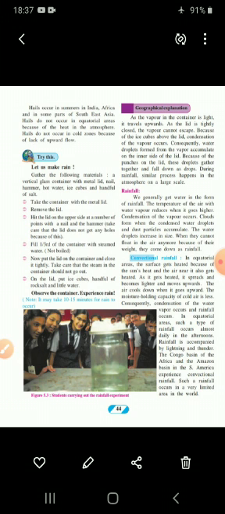Understood? Now we will see convectional rainfall. There are three types of rainfall, children: convectional rainfall, orographic rainfall, and cyclonic rainfall. So first we will see convectional rainfall. Concentrate on this paragraph.